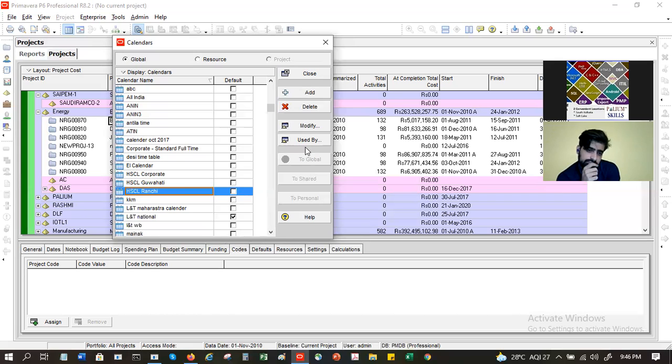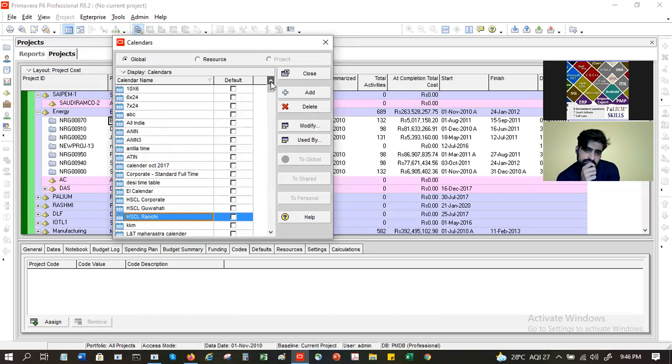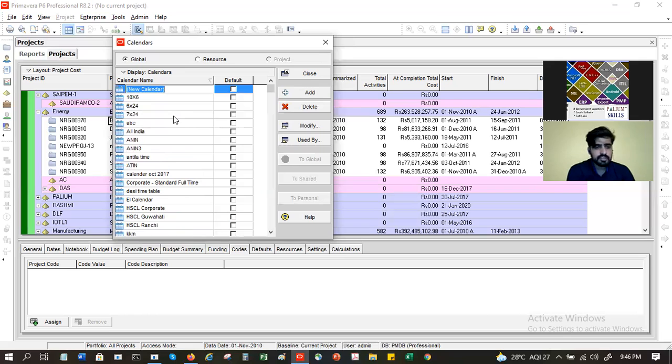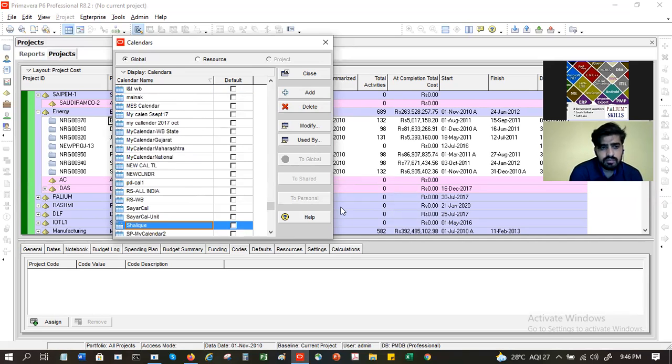Now, let's try and create a new calendar here. I'll say add, and you can choose any one, let's say 6. This is just the name. I will say new calendar, let's say Shalik, and then I'll say modify.